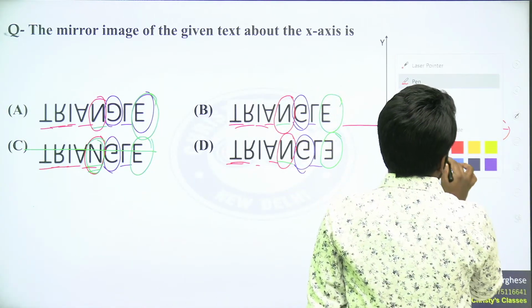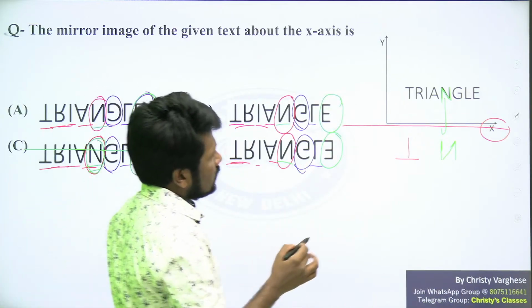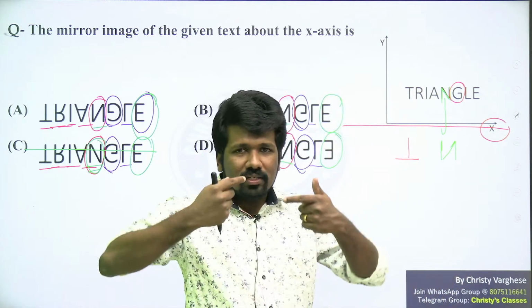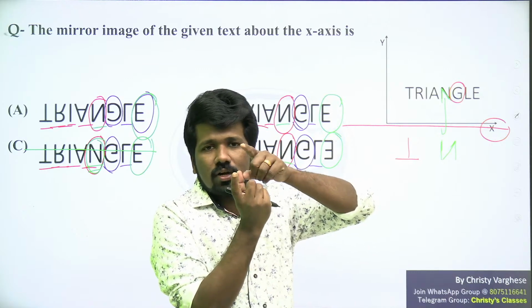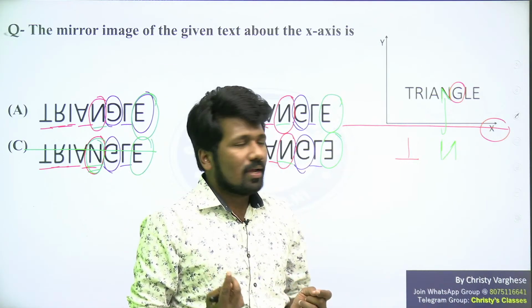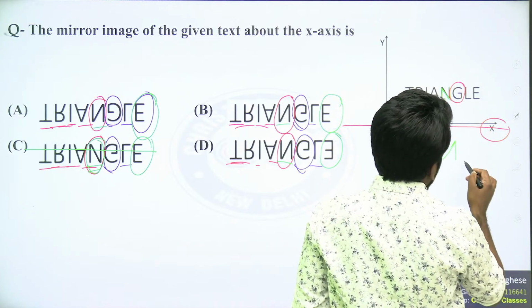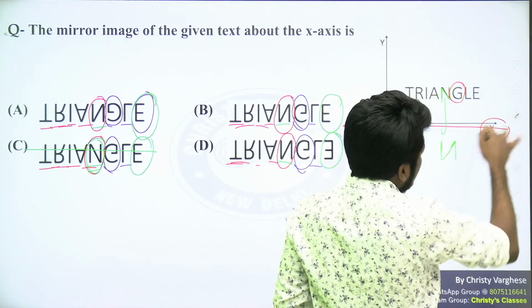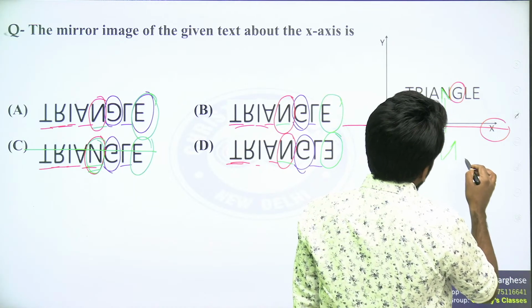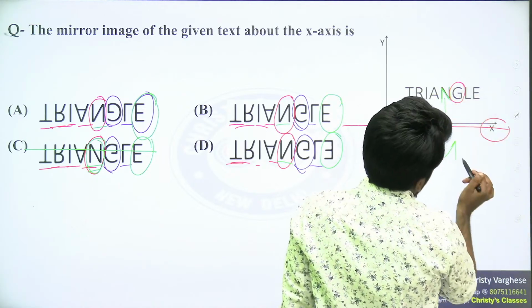I told you only 3 letters are changing, N, G and E. G, let us understand. For that, you have to imagine that properly, or with your hands, you try to make that figure and see when it is flipping, how it will look. So G, if it is like this, in the flipping, the mirror is a horizontal mirror. So it will be flipped like this. Imagine how that will be flipped.